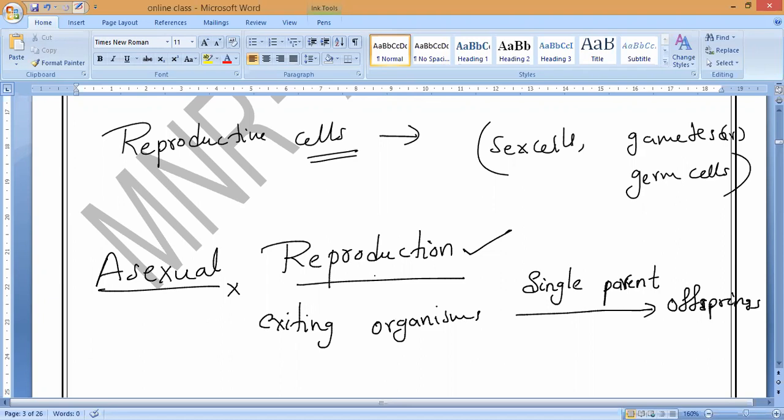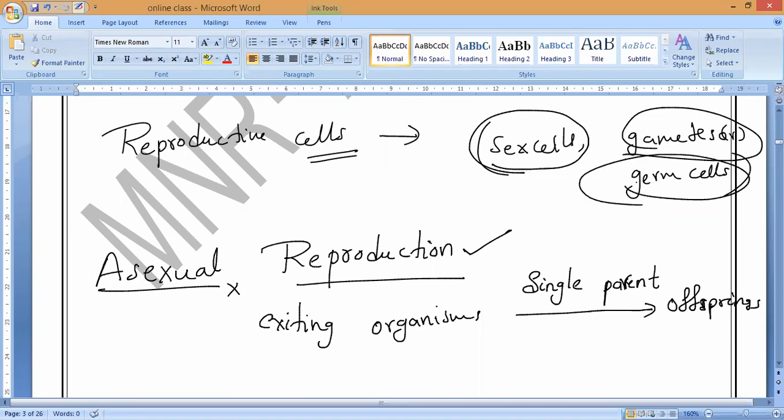Now, in asexual reproduction, do they contain reproductive cells or not? Anybody can answer. No, sir. That is what you have to understand. In asexual reproduction, the production of new organism from a single parent without involvement of sex cells or gametes or germ cells is what we call asexual reproduction.